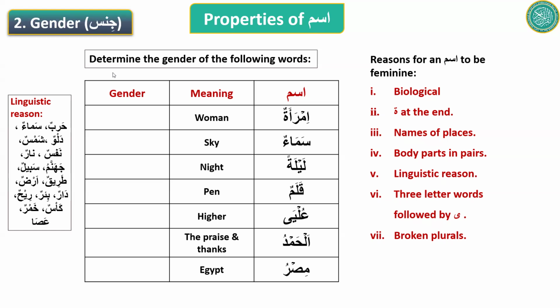Imra'atun. Its meaning is a woman. Is it masculine or feminine? It's feminine because it has ta marbuta at the end. There is another reason for it. Biological. Biological, very good. If it didn't even have a ta, it would be feminine because of the biological reason. Good job. Sama'un. We go to somebody else now. Sama'un means a sky.